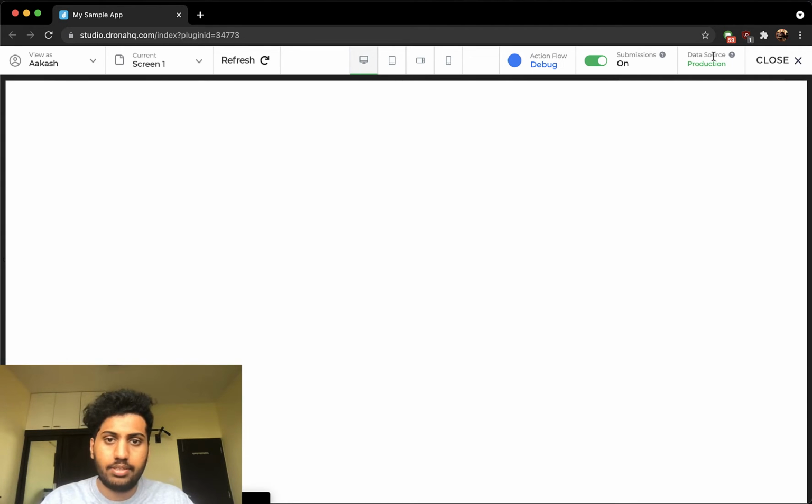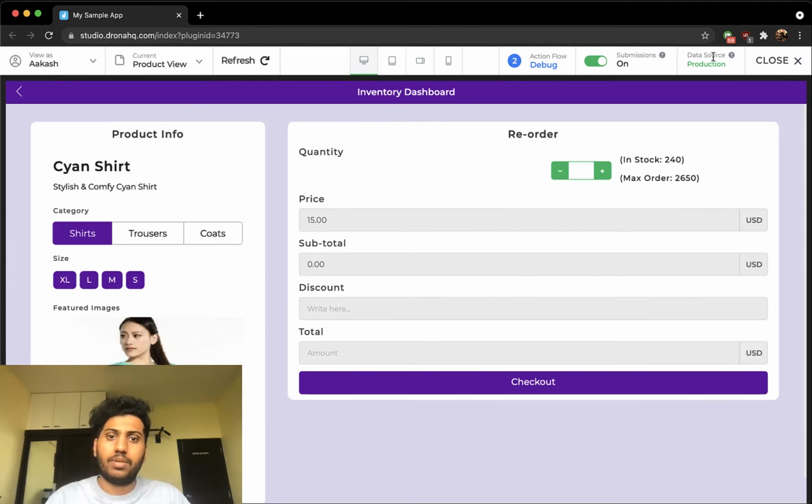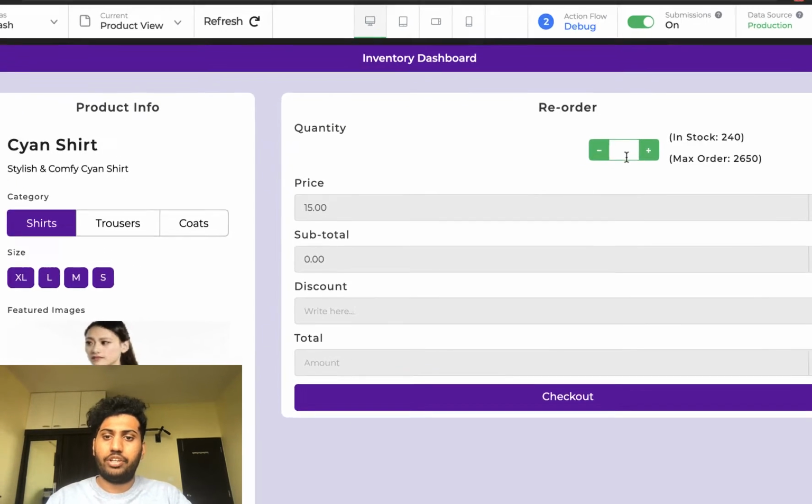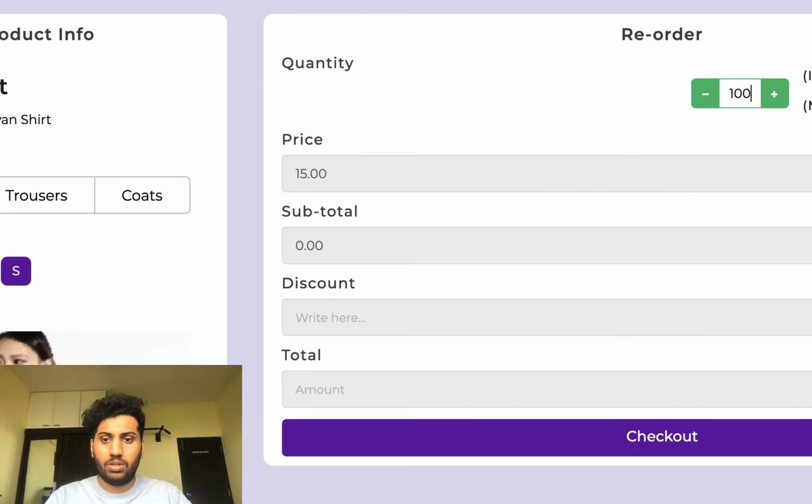Now that it's loaded, I can change the quantity control. If it's 100, you can see the discount applied is 10%, and if it's 1000, then the discount applied will be 25% and the totals are calculated accordingly. That's about it.